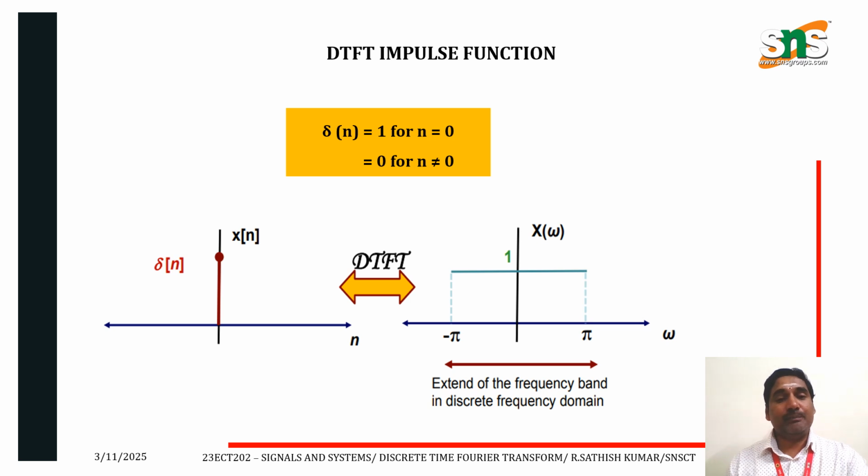This is the DTFT impulse function. Del of n is equal to 1 for n is equal to 0, 0 for n not equal to 0. The del of n converted into frequency domain with respect to X of omega is nothing but minus pi to pi. This is nothing but extent of frequency band in discrete frequency domain.